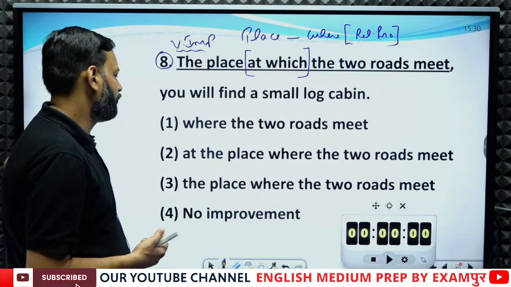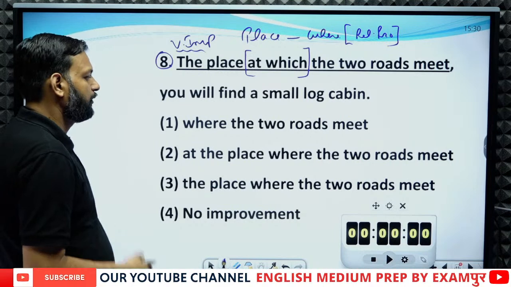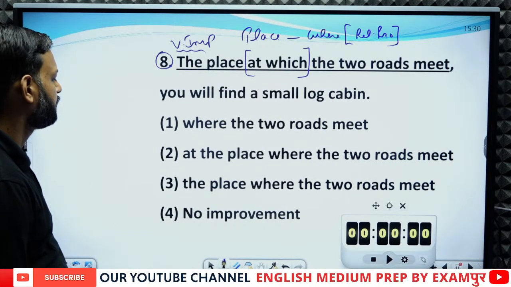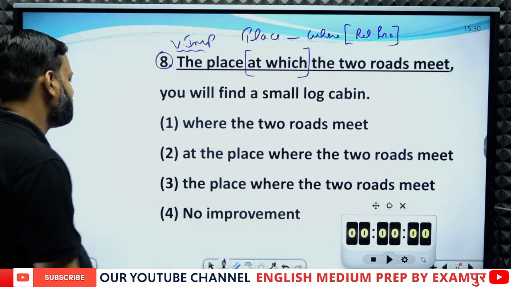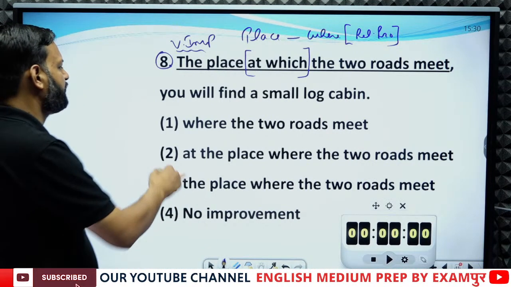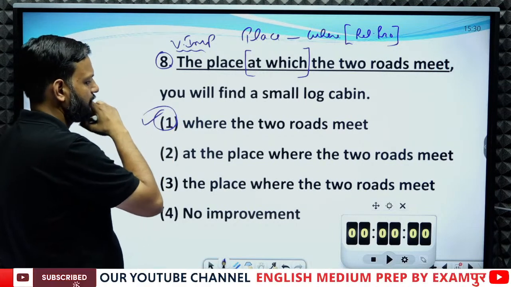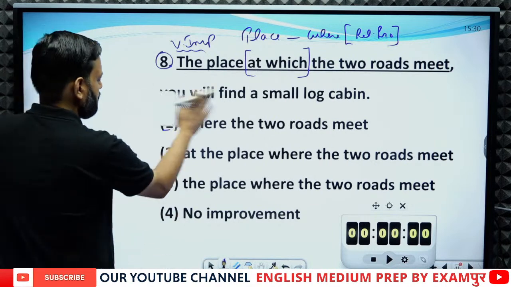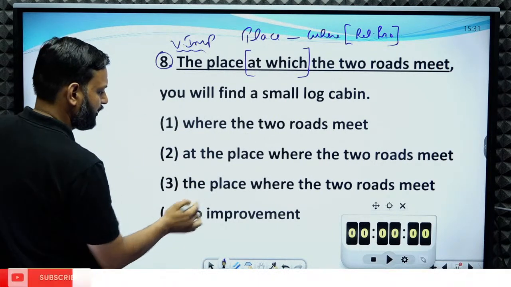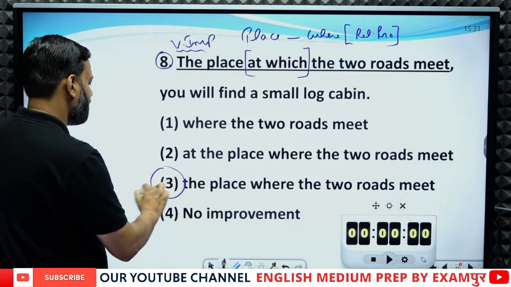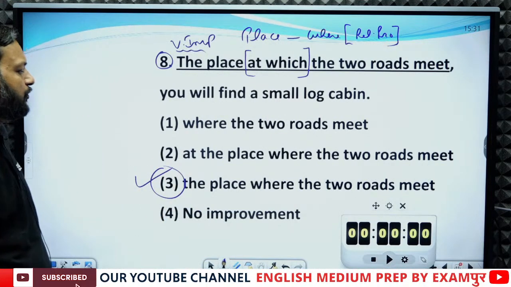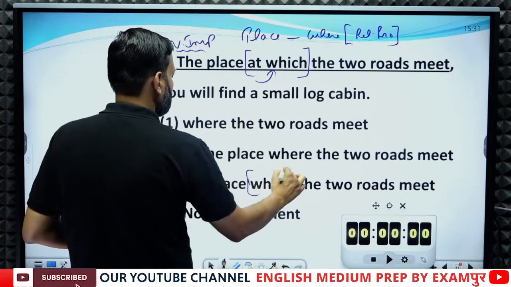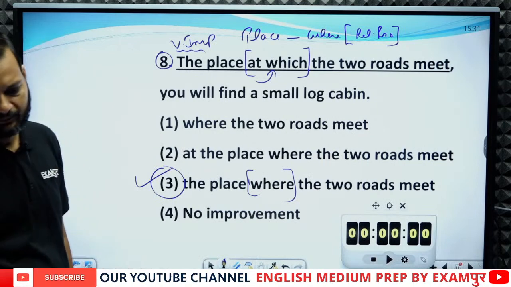So, the place where the two roads meet. In this sentence the first option would be the answer. No, sorry, not first, because in this sentence the place is missing. So "the place where the two roads meet," this would be the answer. Simply we have replaced "at which" by "where." So third would be the answer.